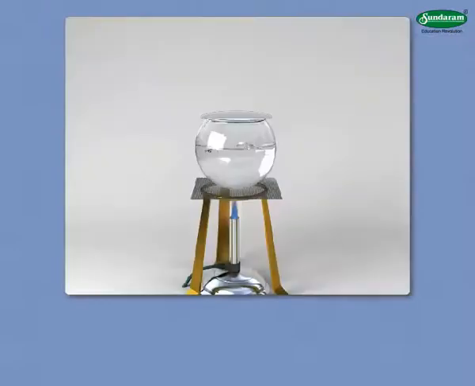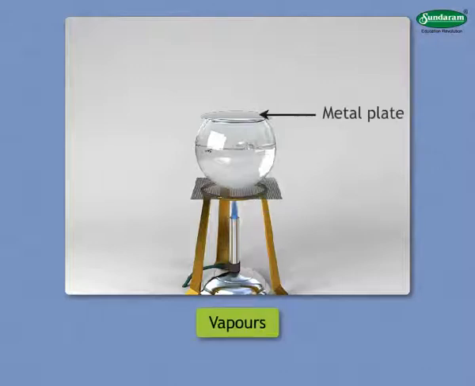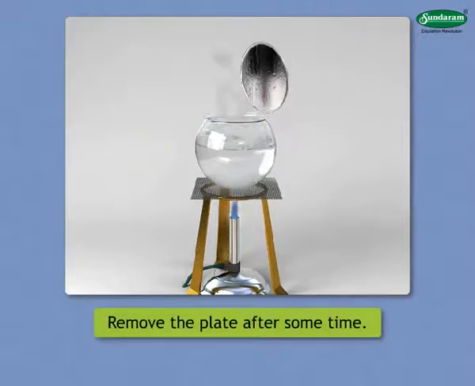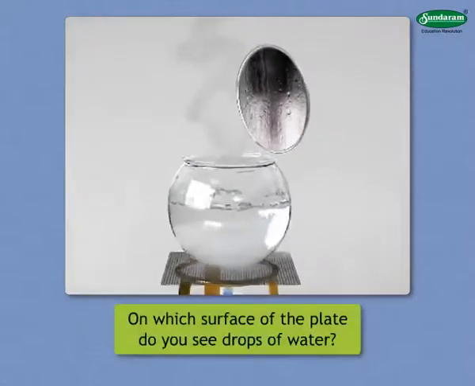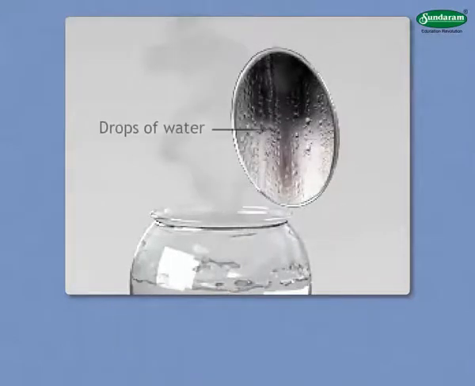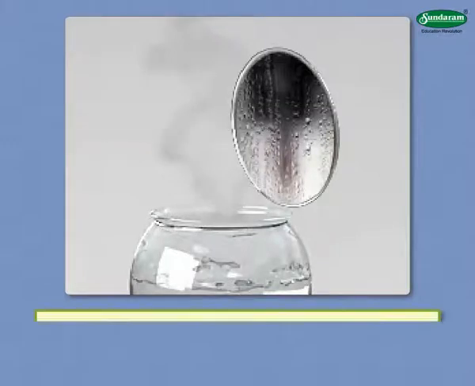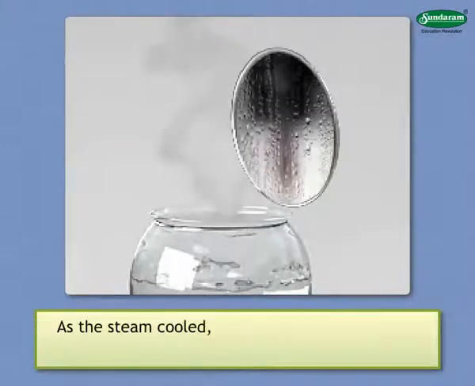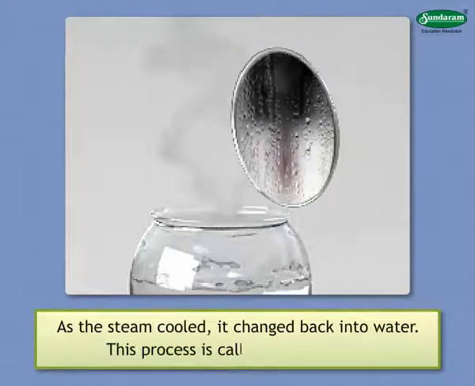Condensation. Take some water in a bowl and heat it. When you see the vapors, place a cool metal plate over the bowl. Remove the plate after some time. On which surface of the plate do you see drops of water? We see drops of water on the inside of the metal plate. As the steam cooled, it changed back into water. This process is called condensation.